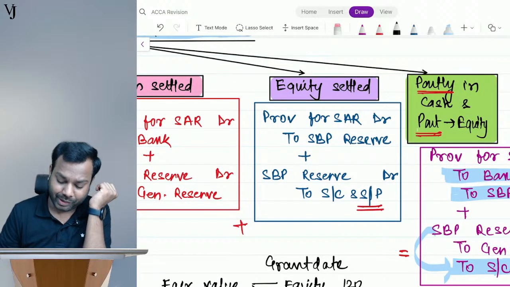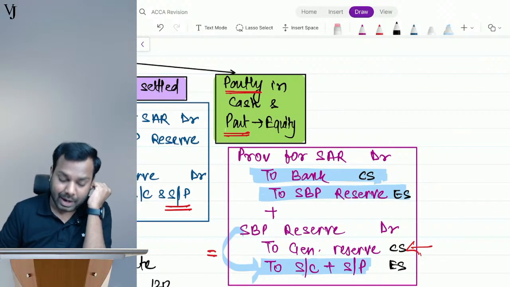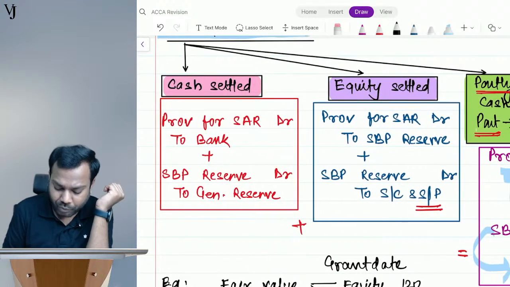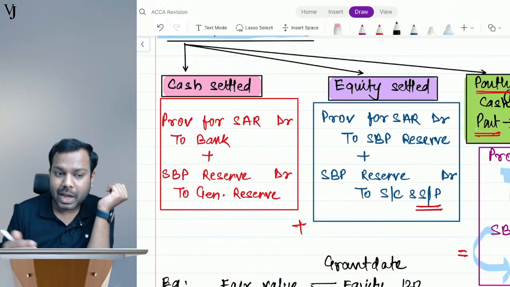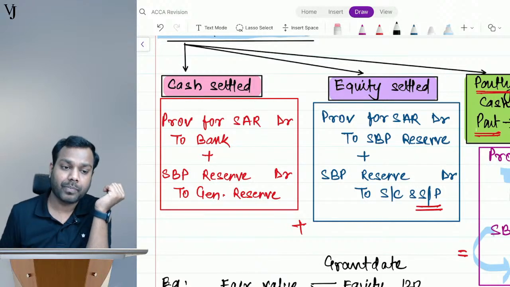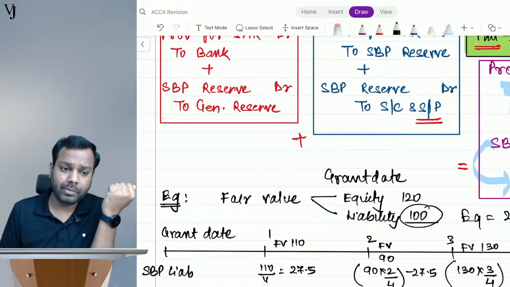There was equity settled, so I transfer the whole to SBP reserve, and from here I issue equity shares. Here I am doing part settlement, part in cash, part in equity. So for the part for which I have done cash settlement, I transfer the SBP reserve to general reserve. Okay, Siddhant, is your query answered?